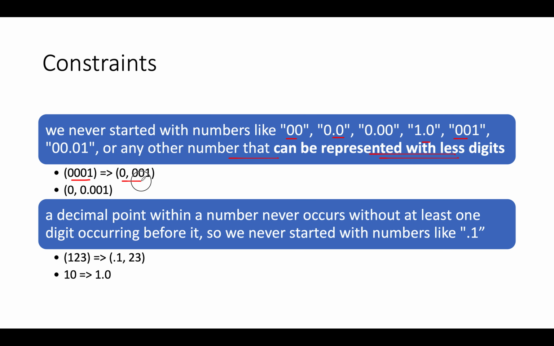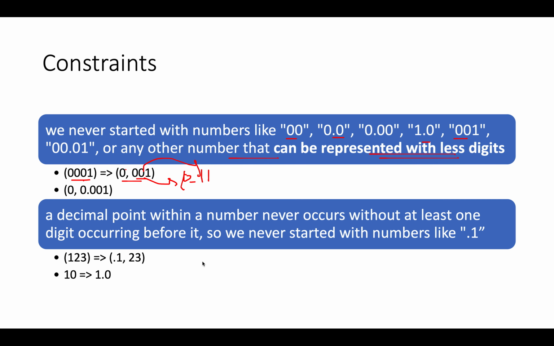If you split the string in such a manner that you get 0, 001, then actually 001 is just a single 1. So the two numbers are 0, 1. The length of 001 is reduced to 1 in reality. Therefore, it's not a possible split for this input string.